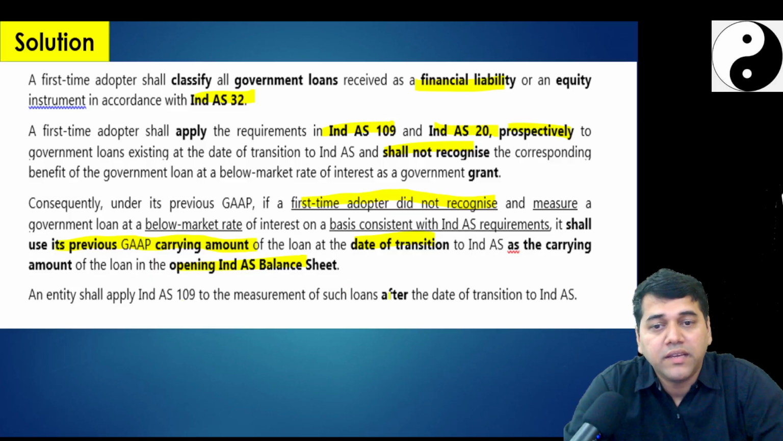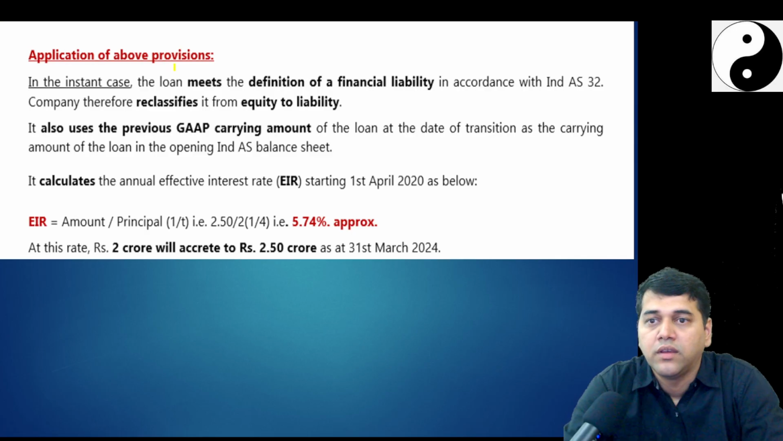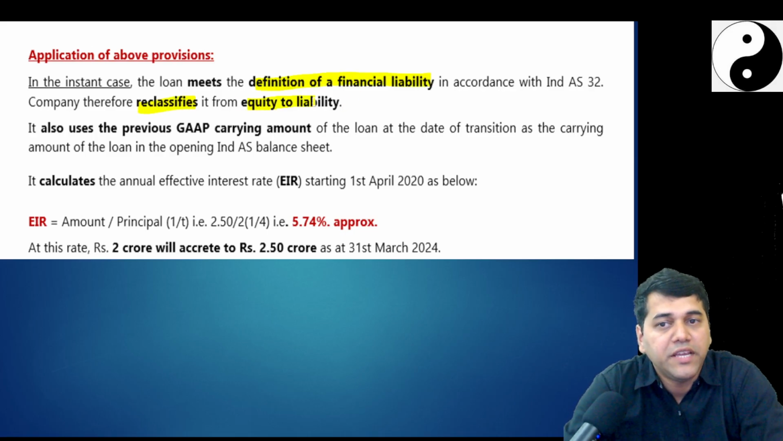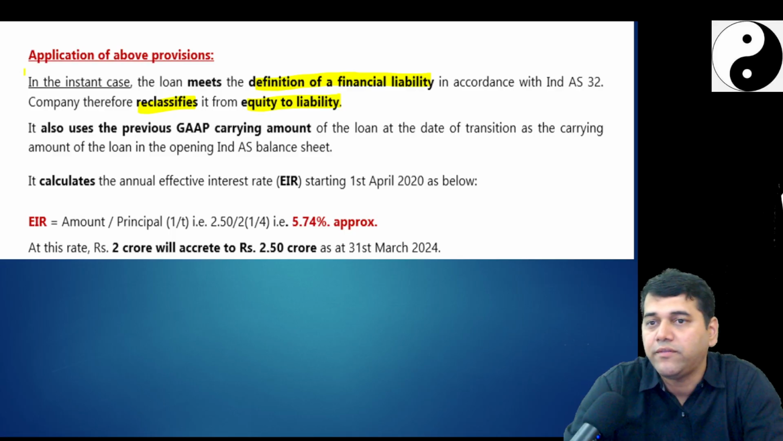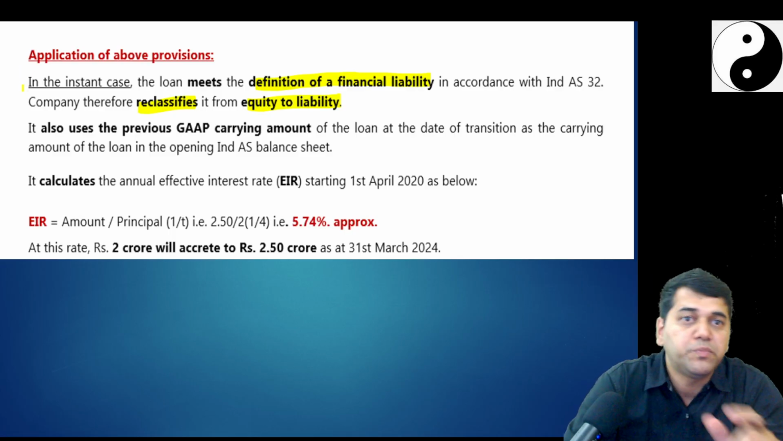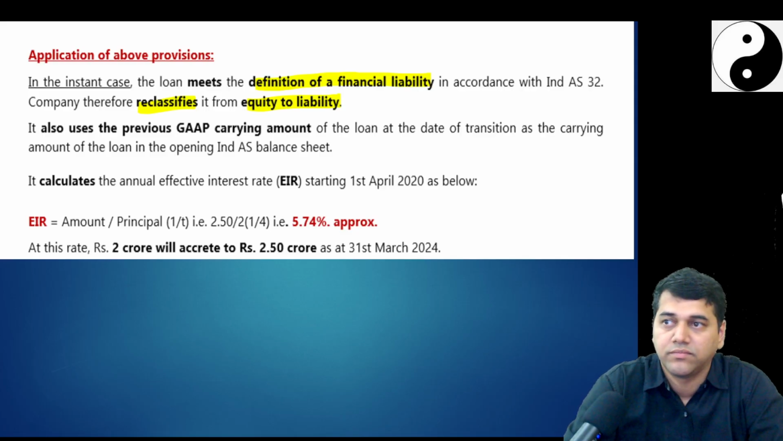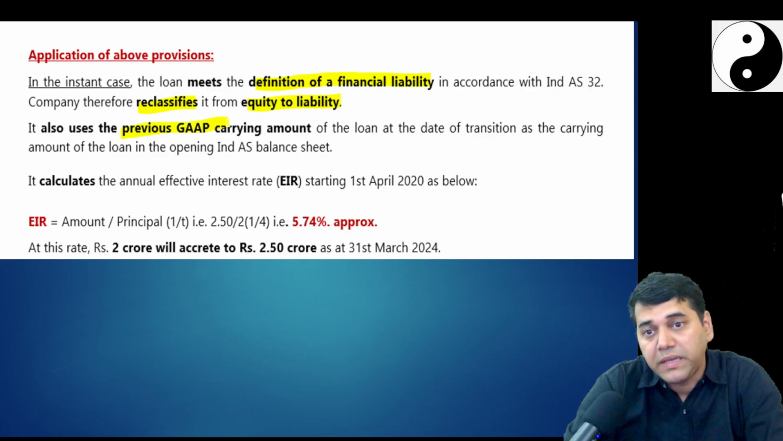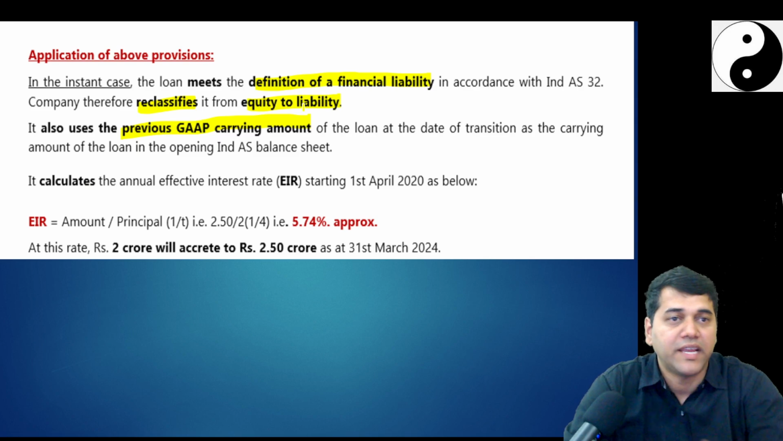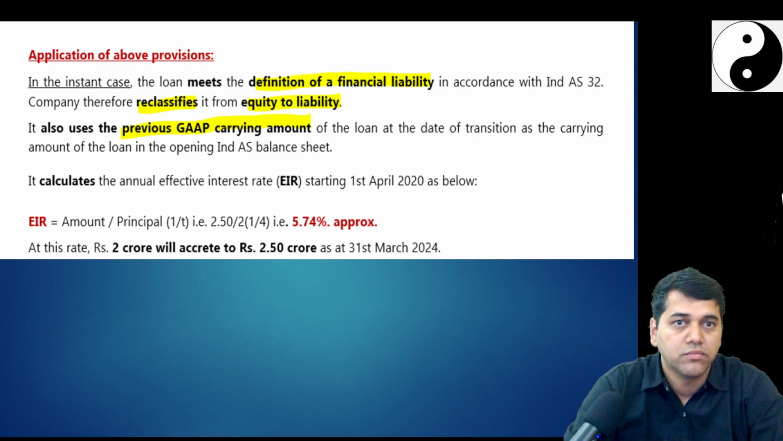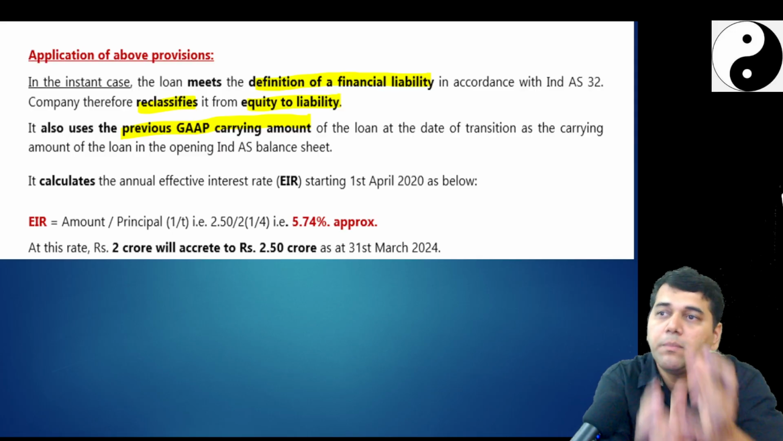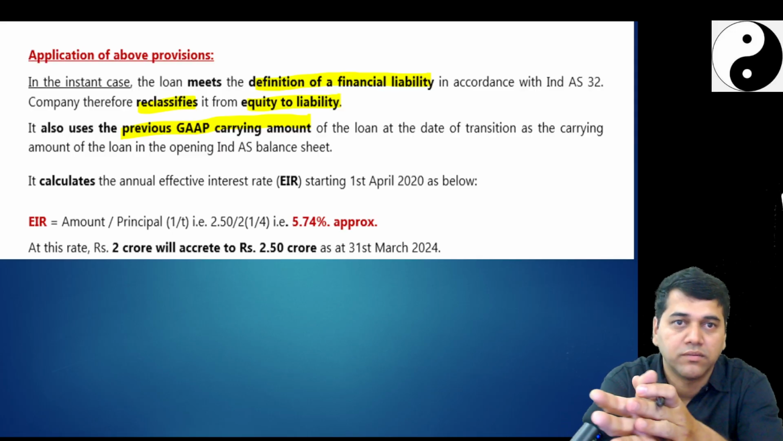The entity shall apply the measurement of such loan after the date of transition. So, in the given case, the loan meets the definition of financial liability. So, it should be reclassified from equity to liability. I would like to see one answer where you speak about the reclassification. It also uses the previous carrying amount. Have you told that the previous carrying amount has to be used? Yeah, otherwise you will pass one entry, but which value to start with?